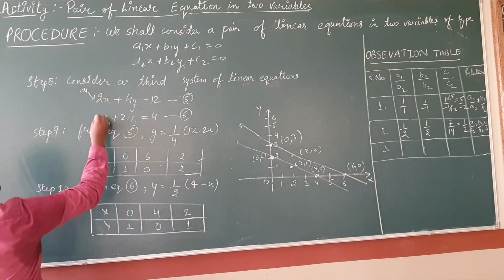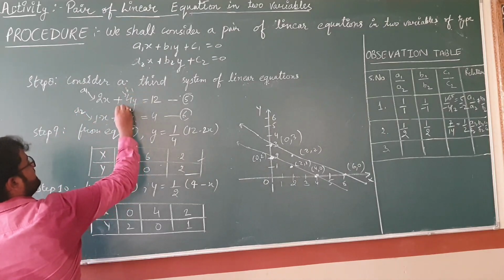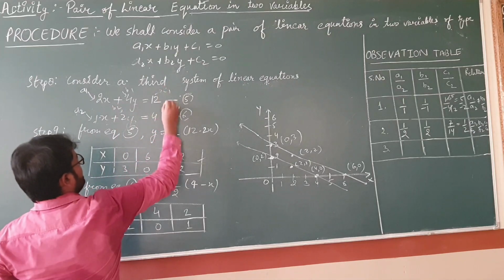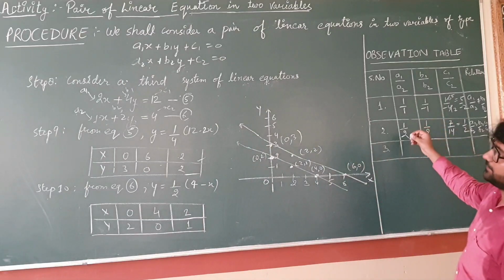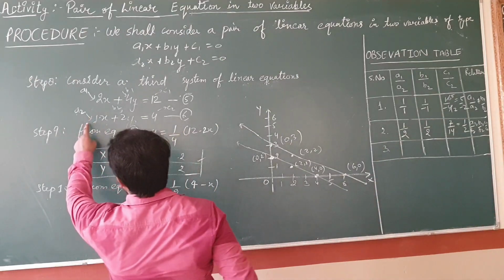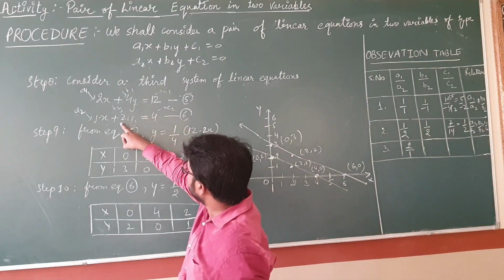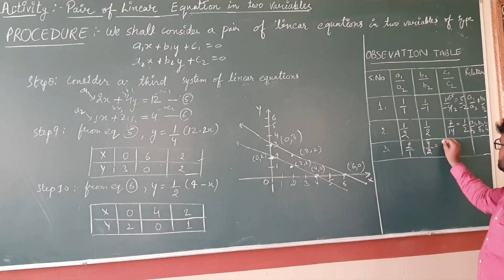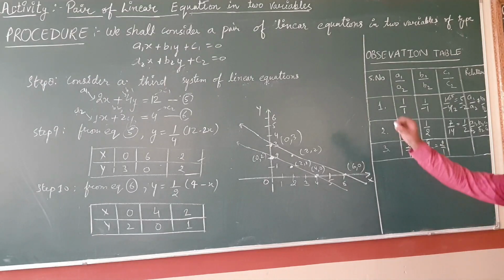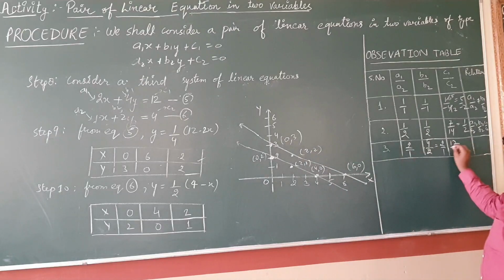This is a1 and here is also the coefficient 1, that is a2. This one is b1 and this one is b2. This one is c1 and this one is c2. Now use these coefficients in the observation table. a1 is 2 and a2 is 1. That will be 2, 1. And this one is 4, this one is 2. So here you can write it as 4 upon 2. It means 2 upon 1. Clear students? Here is c1 12 and c2 4. So you can write it as 12 upon 4. It means 3 upon 1.